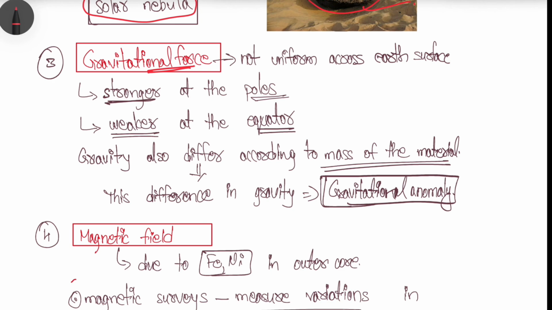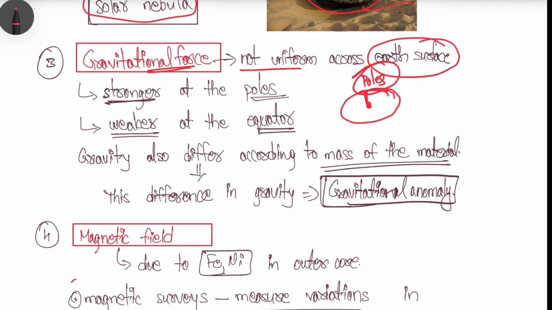This force is not uniform across the earth's surface. Because the earth is geoid in shape, the distance from the center of the earth to the polar region is very less.